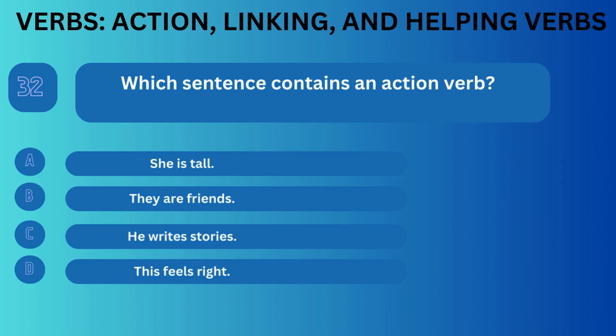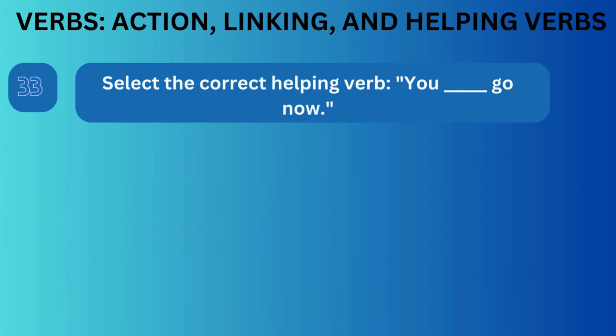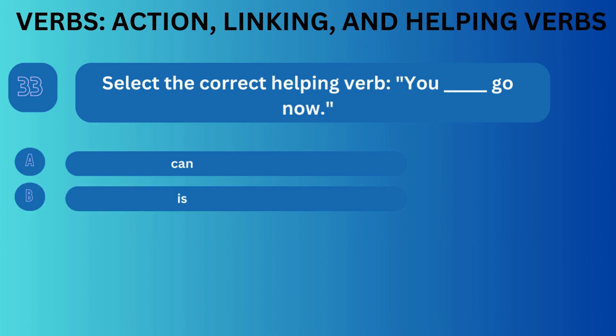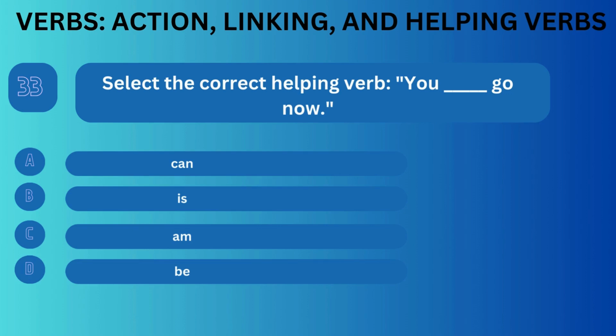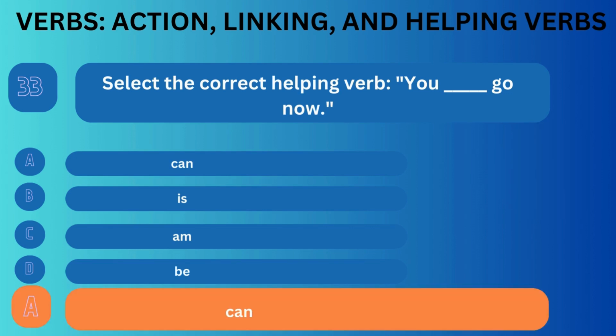Correct answer is C. Question number 33. Select the correct helping verb. You underscore go now. Option A, can. Option B, is. Option C, am. Option D, be. Correct answer is A.